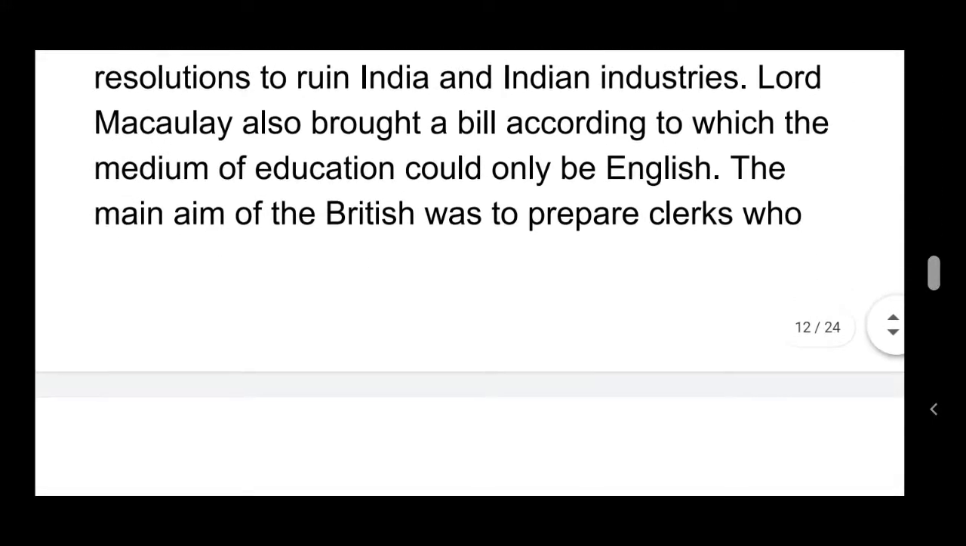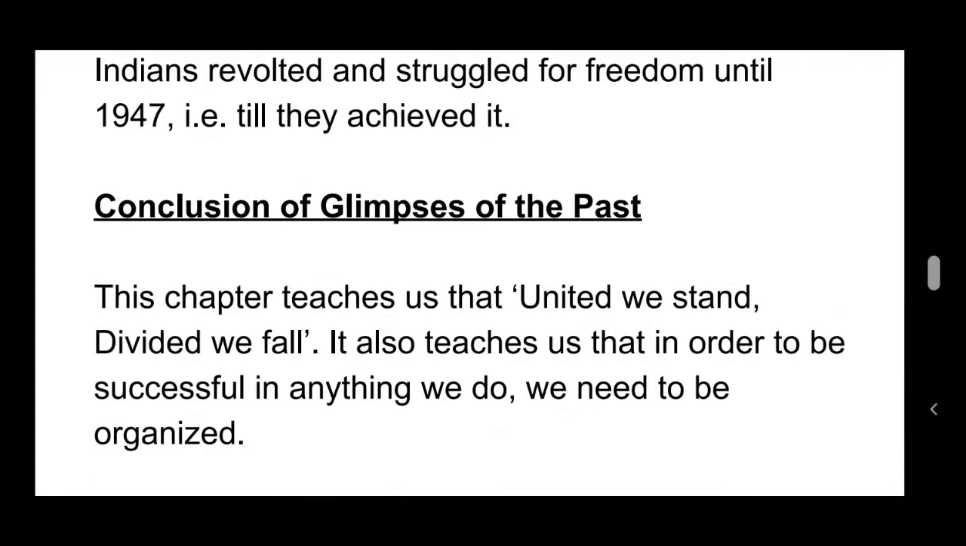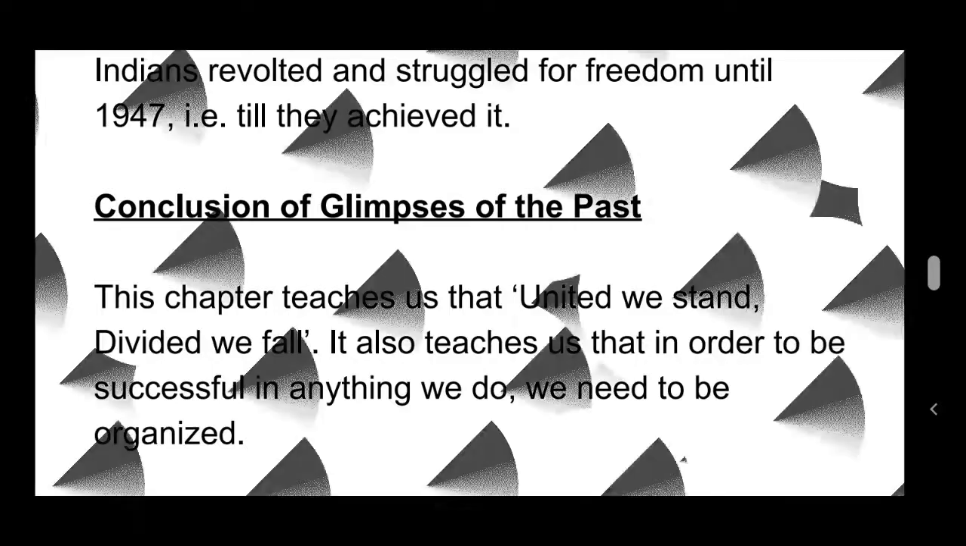Let's move on to the conclusion of the chapter. This chapter tells us that united we stand, divided we fall. This also teaches us that in order to be successful in anything we do, we need to be organized. So, the only moral of this chapter, Glimpses of the Past, is united we stand, divided we fall. It also teaches that in order to be successful in anything we do, we need to be organized. So that's all from the conclusion of the third chapter, prose, Glimpses of the Past, children.